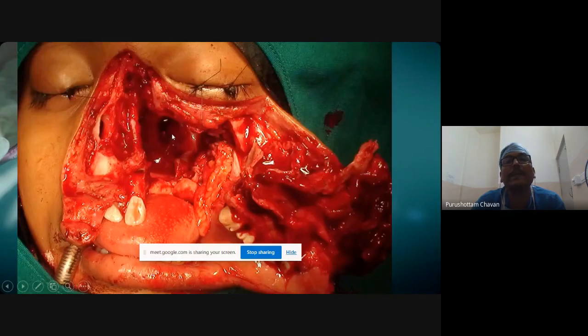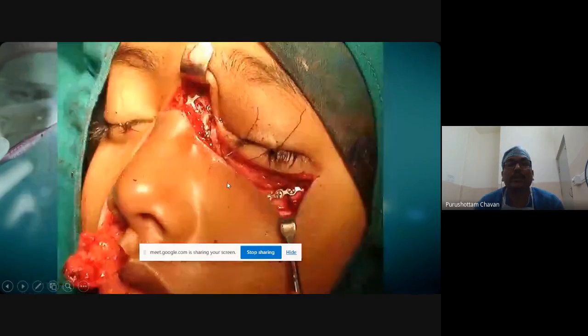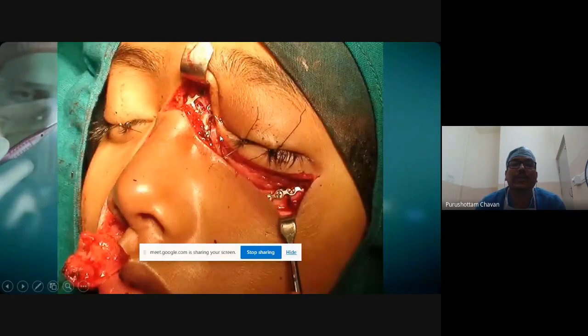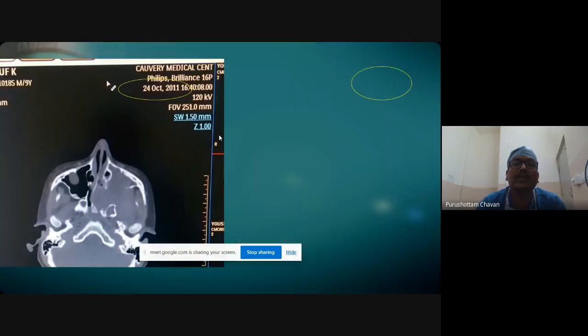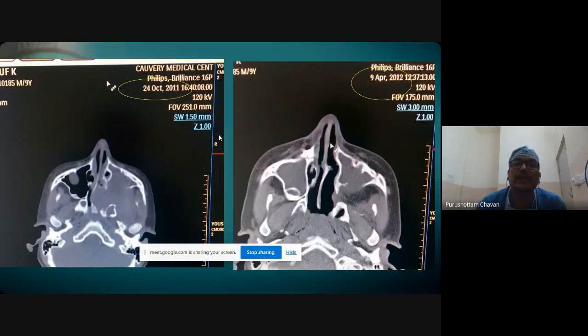This is the soft palate. This is the teeth and maxilla being pushed laterally based on the cheek flap. This is the infratemporal fossa and nasal cavity. And meticulously, with the mini plates being put there, it was closed. And this is how the fine suturing could give a result like this.